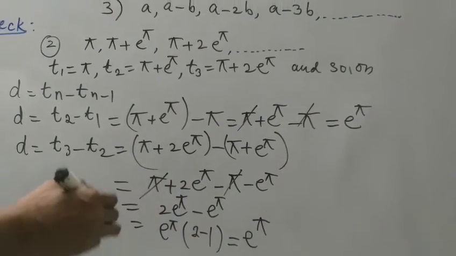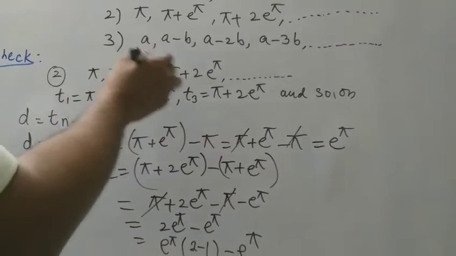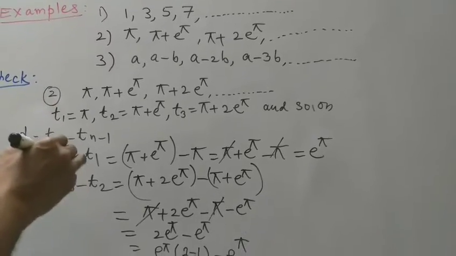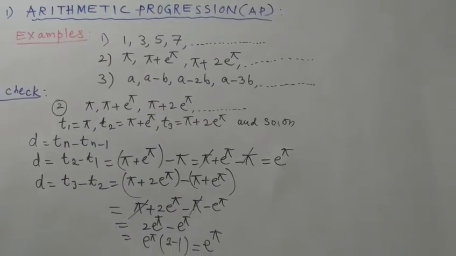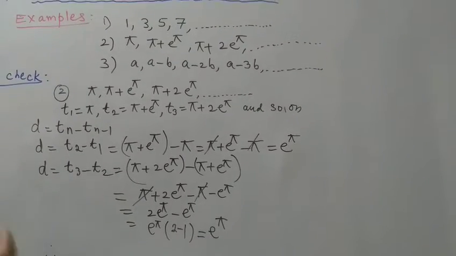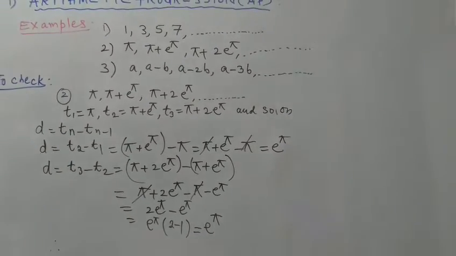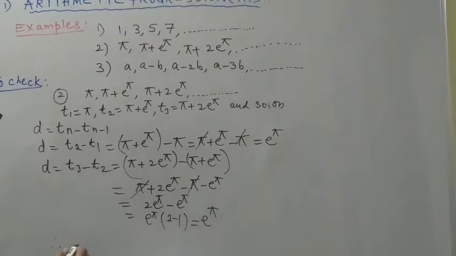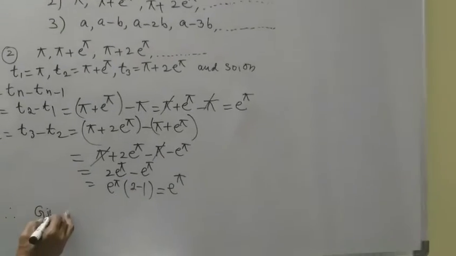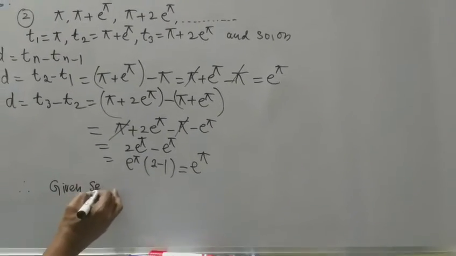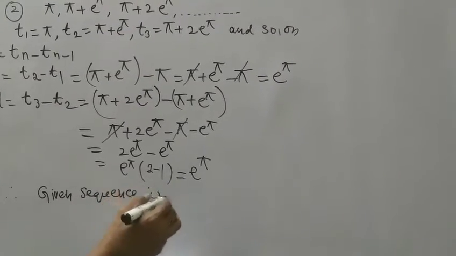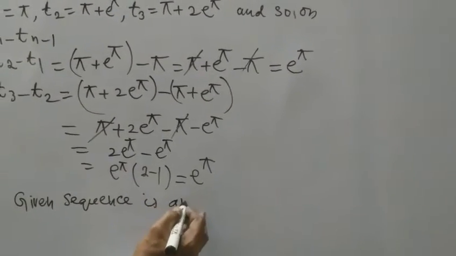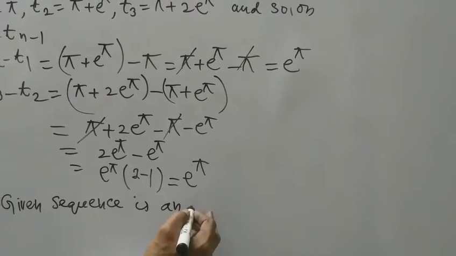Therefore this sequence is also an arithmetic progression, because the common difference is the same for all these terms. Therefore the given sequence is an arithmetic progression.